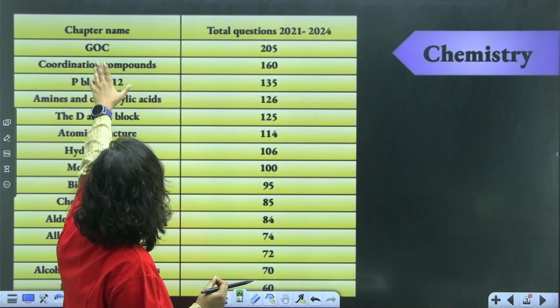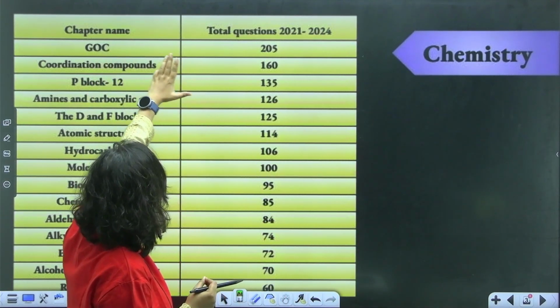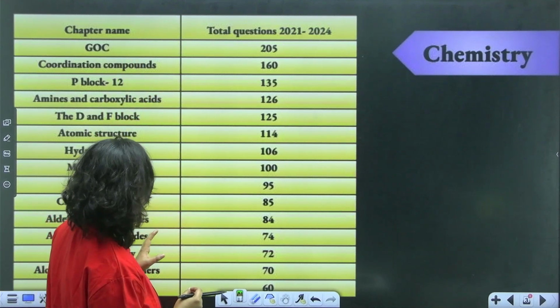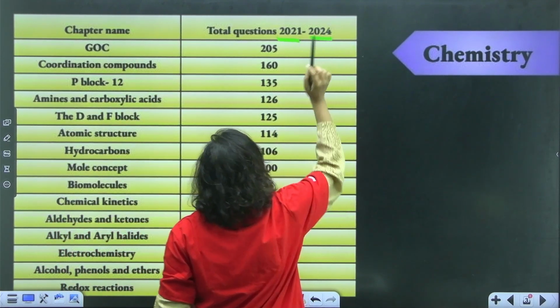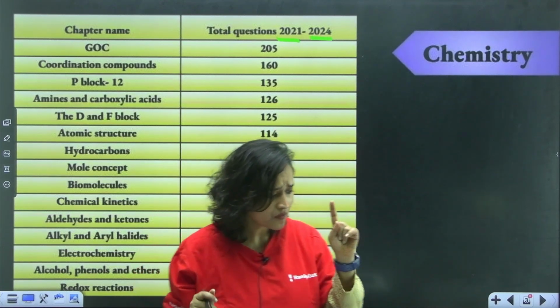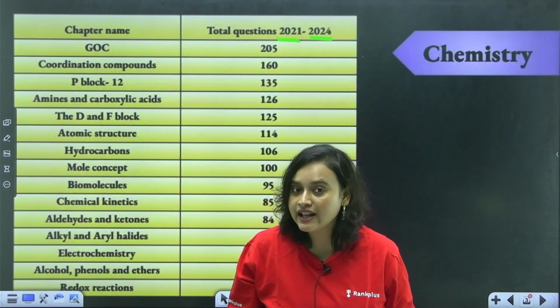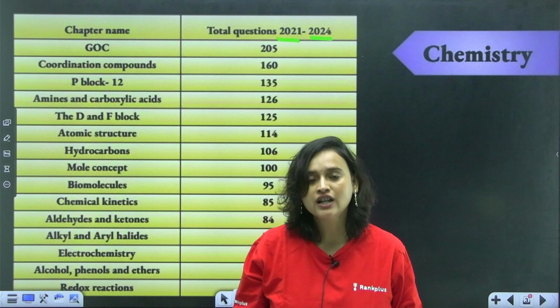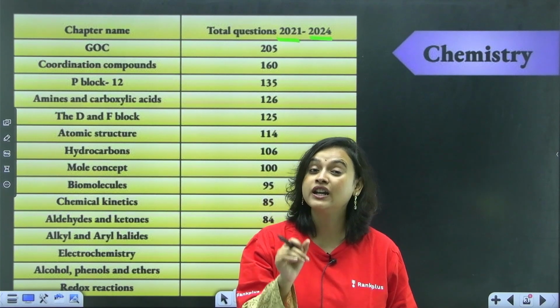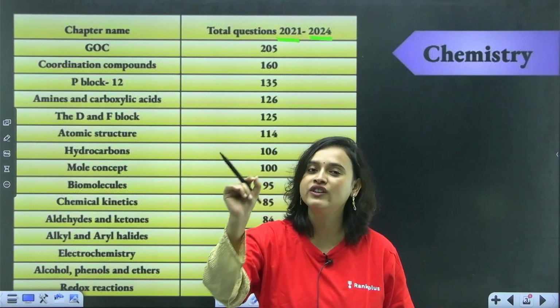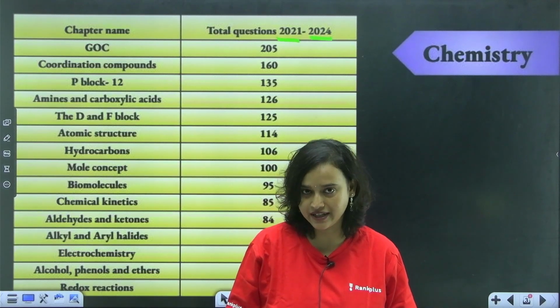If you look at the pattern of the chemistry question paper, here I have taken 2021 to 2024. Why so? Because the moment NTA released the notifications, we understood that this time the question paper is going to go back to the pre-COVID era to some extent.